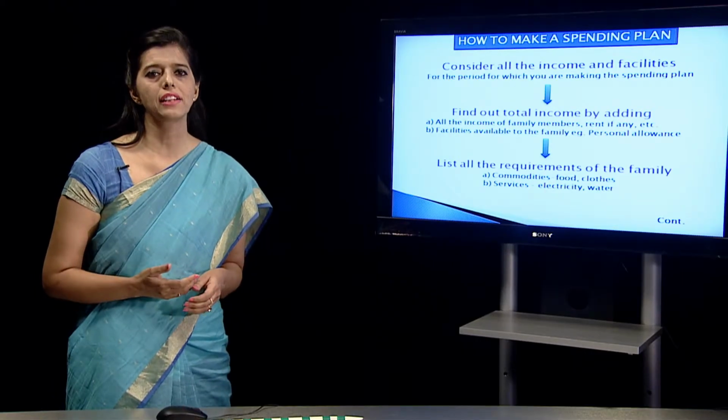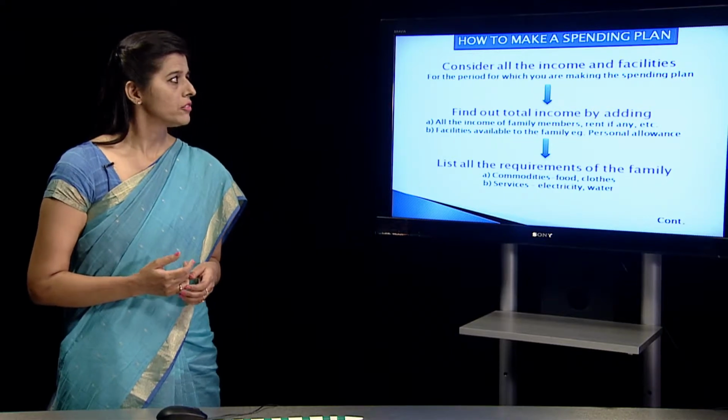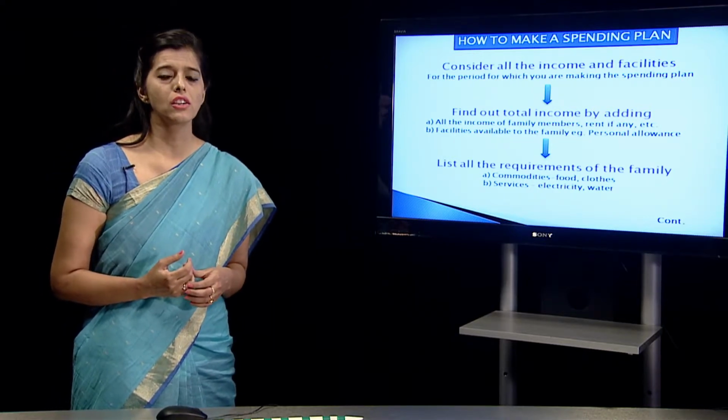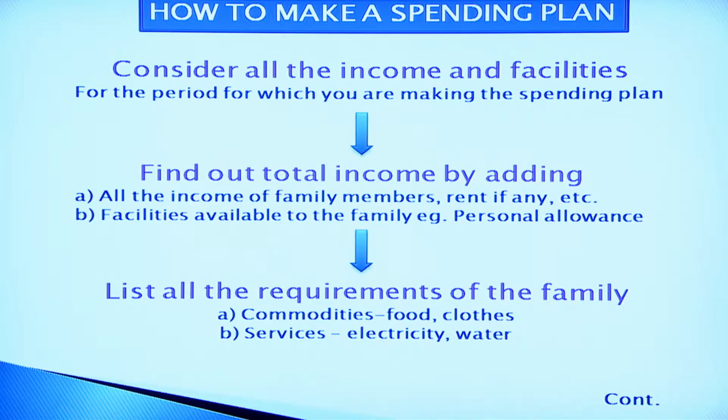Now, how should we make the spending plan? First of all, we have to consider all the income which is coming to the family and all the facilities. We might be getting income from different sources, so we have to accumulate and add up all the income which we are receiving from different sources.